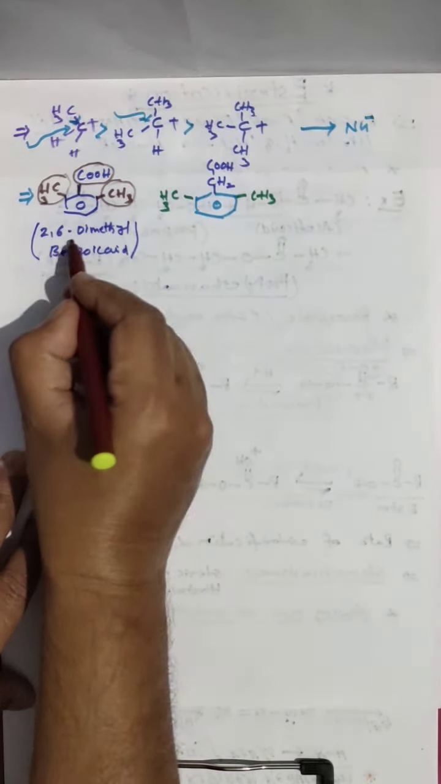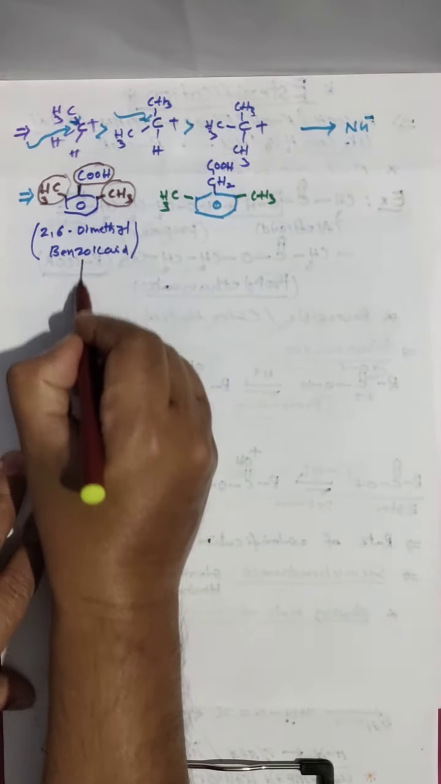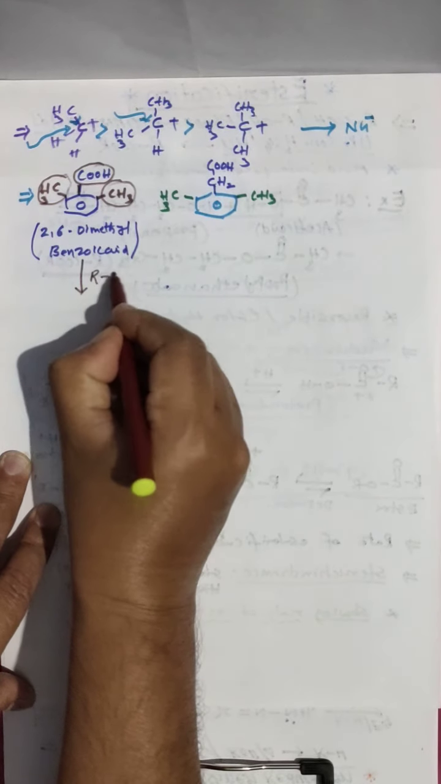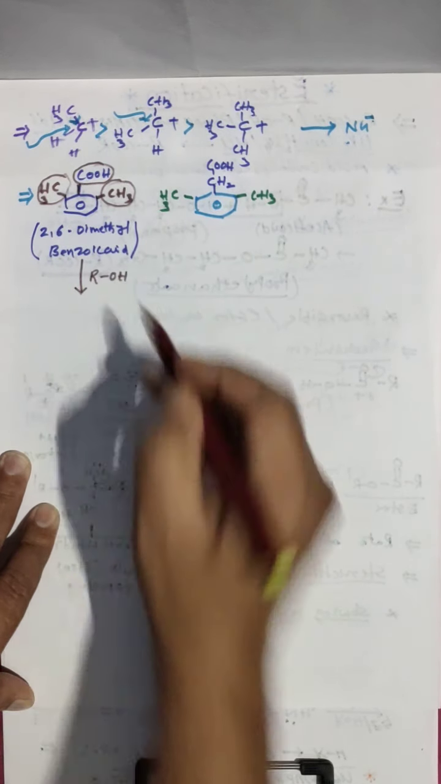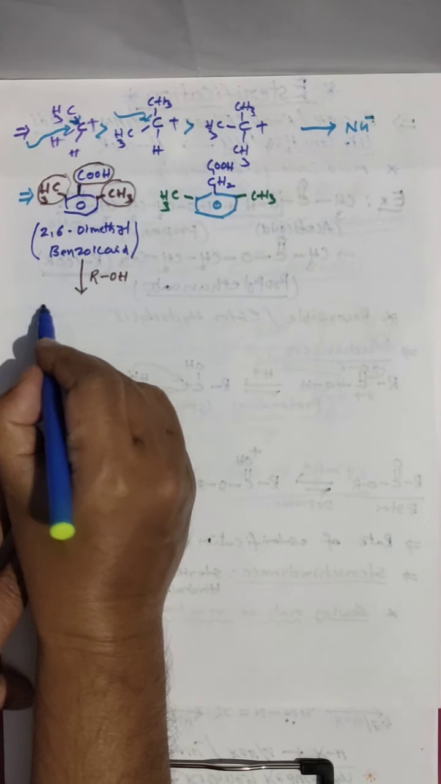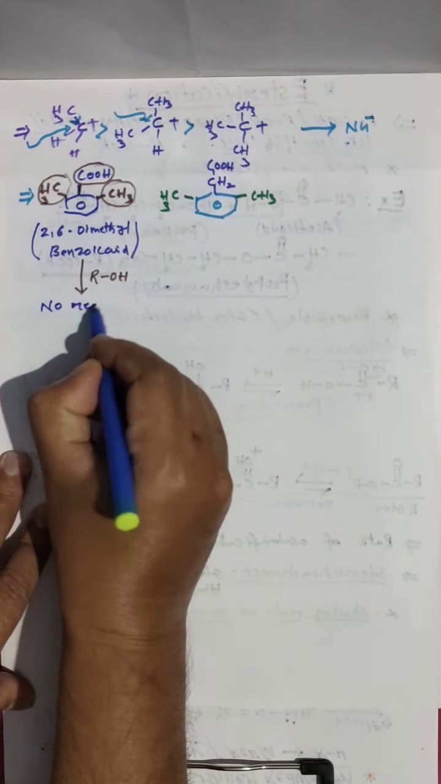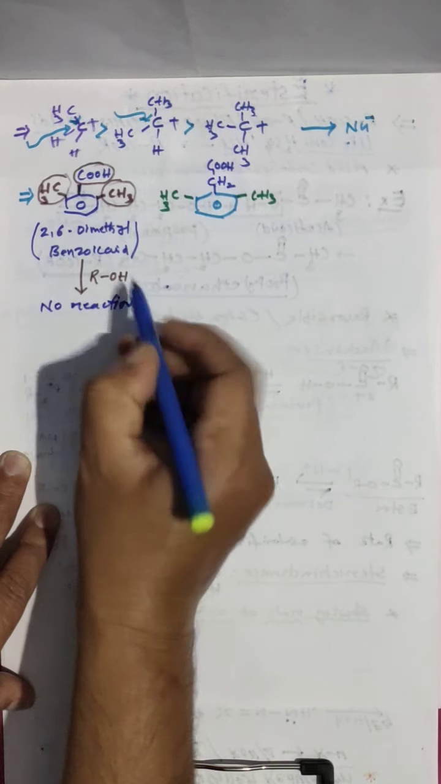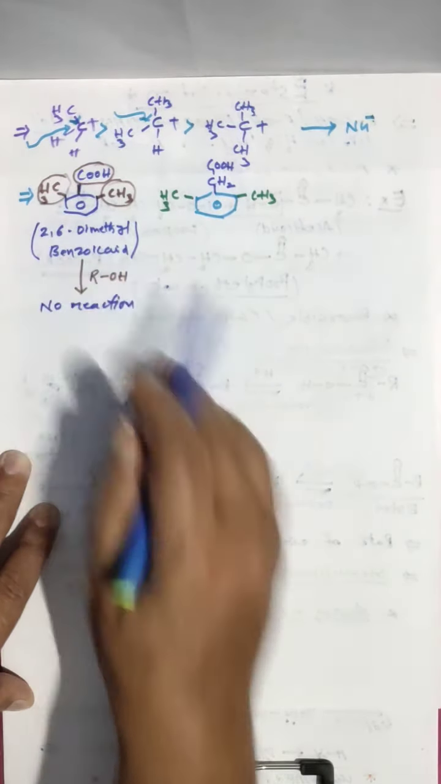So if 2,6-dimethyl benzoic acid is treated with alcohol, there is no esterification, no reaction. Why? Because these two bulky groups are going to hinder. You come to here.